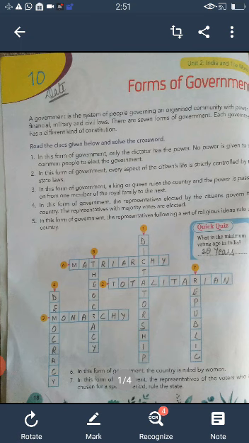Next question. In this form of government, every aspect of the citizen's life is strictly controlled by the state laws. And the answer is totalitarian. Question number 3. In this form of government, a king or queen rules the country and the power is passed on from one member of the royal family to the next. And the answer is monarchy.